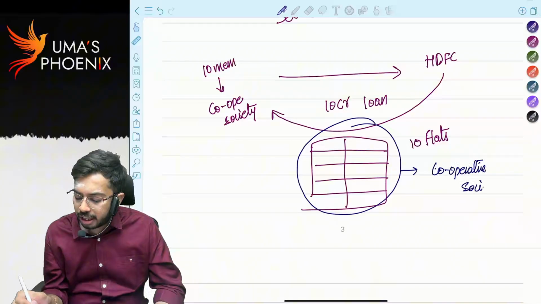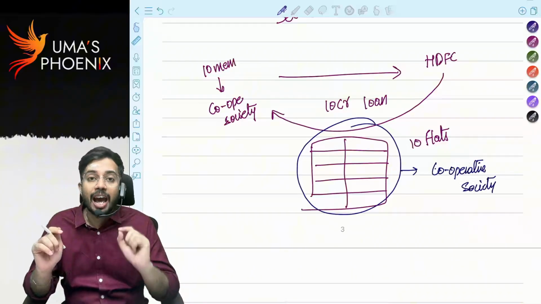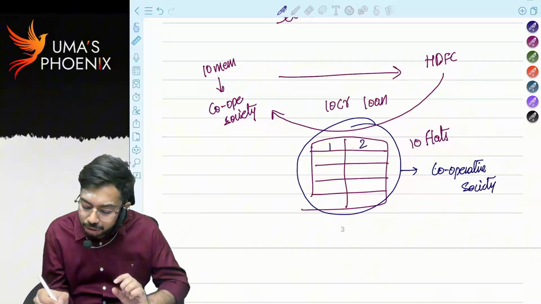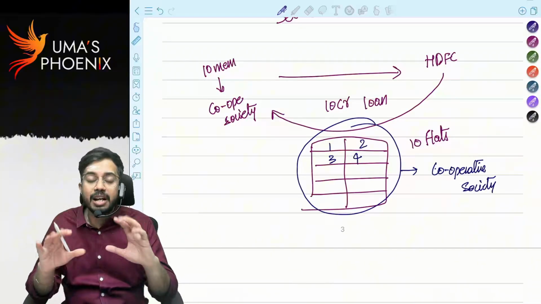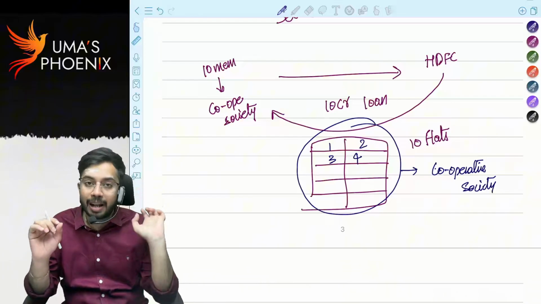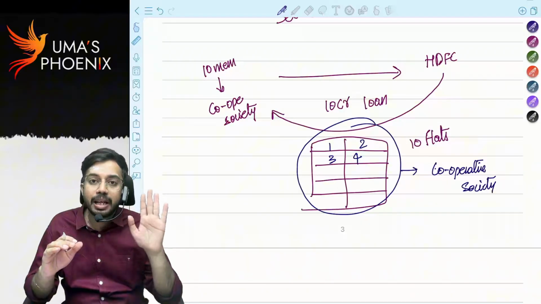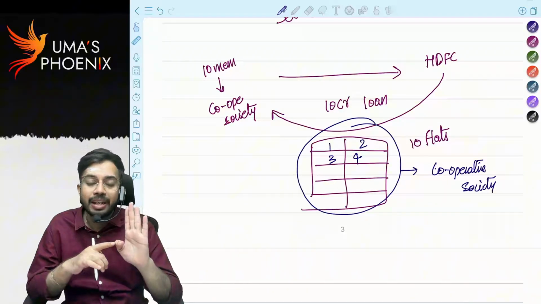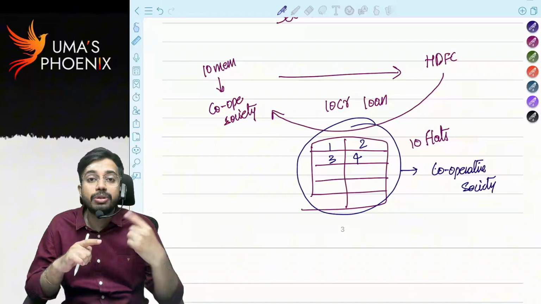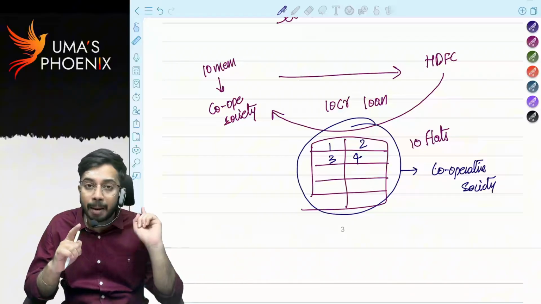After construction, what has the cooperative society done? Cooperative society allotted each flat to one member. There are 10 members, right? For 10 members, 10 flats were allotted and each member is using his flat. Observe very carefully. Here, in name on the document, cooperative society is the owner. But who is using the apartments? Each member of the cooperative society is using the apartments.